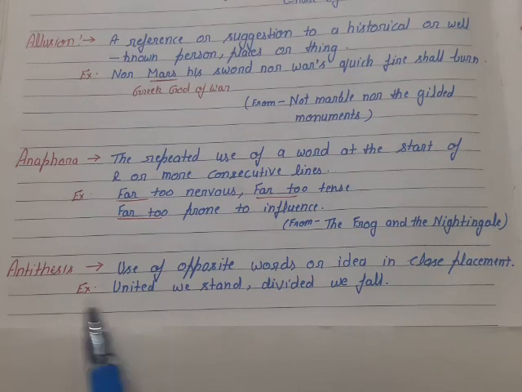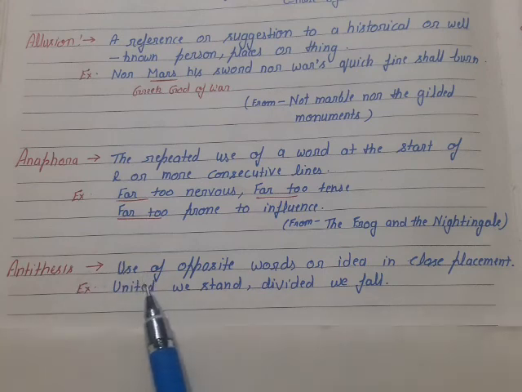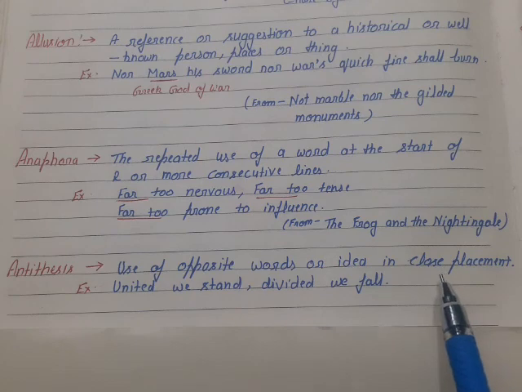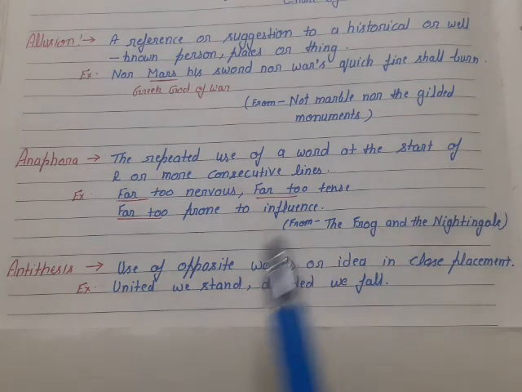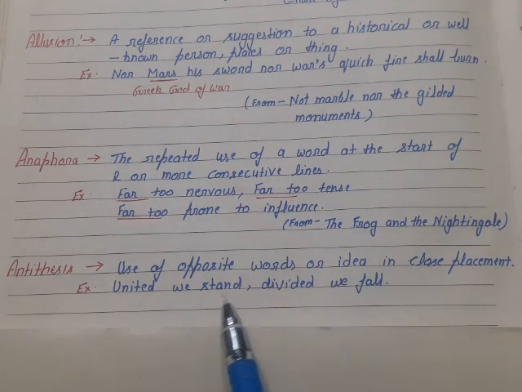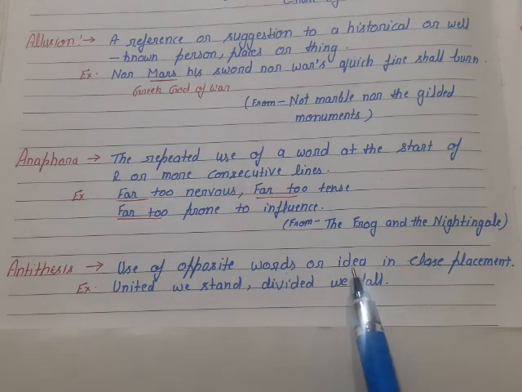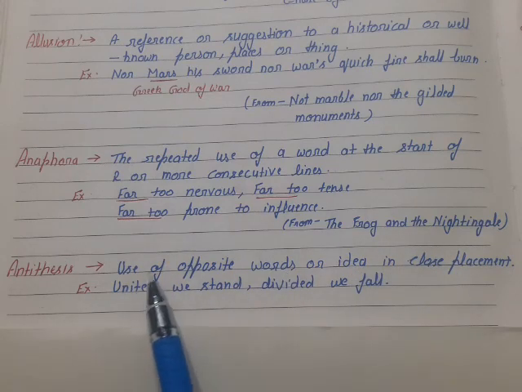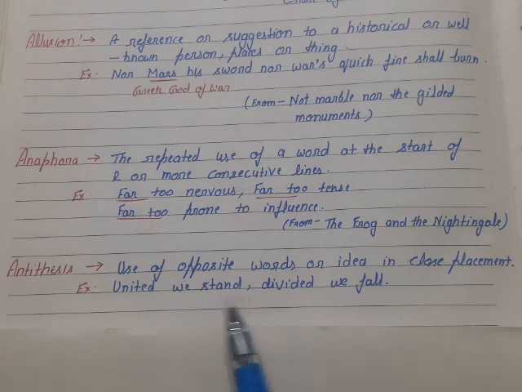Our next literary device is antithesis. What is antithesis? Antithesis is the use of opposite words or ideas in close placement. It means if in a sentence we are using opposite words or opposite ideas, that is antithesis. You can easily understand this by the example.